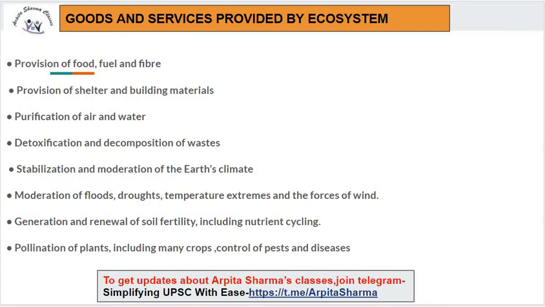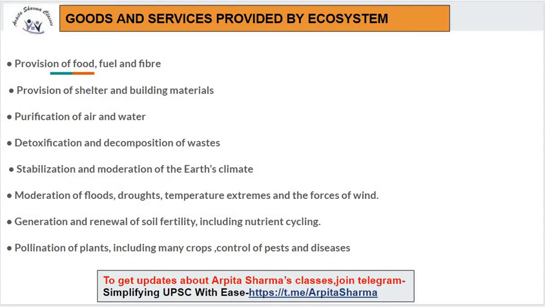Next we will discuss some goods and services provided by the ecosystem. Provision of food, fuel and fiber. Provision of shelter and building materials. Purification of air and water, by photosynthesis and various other processes. Detoxification and decomposition of waste. Stabilization and moderation of Earth's climate.